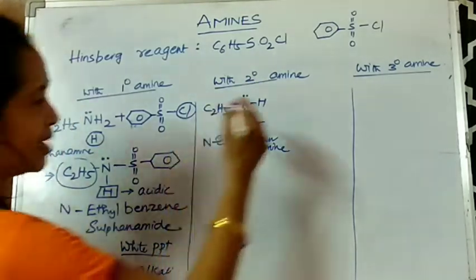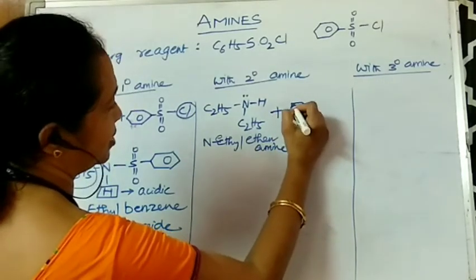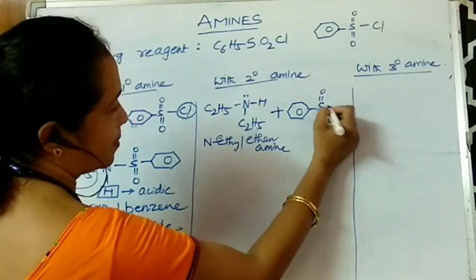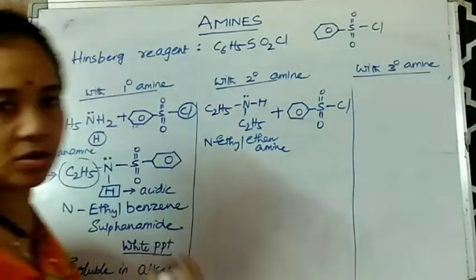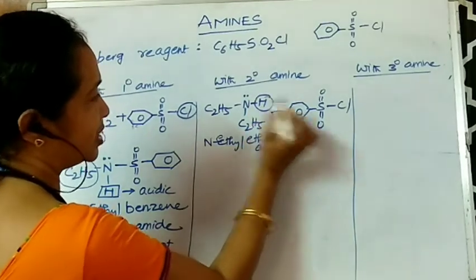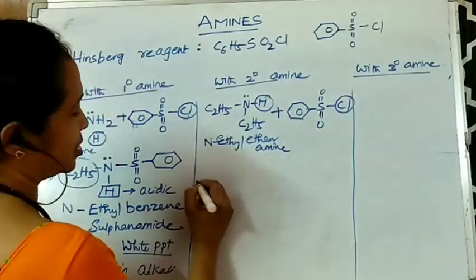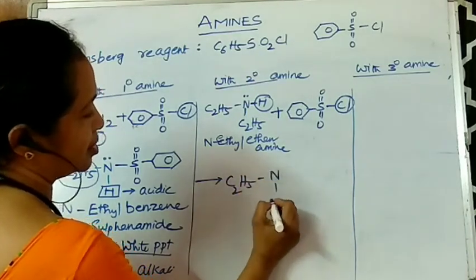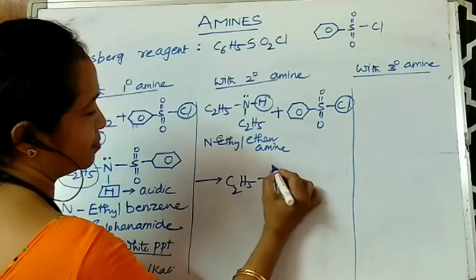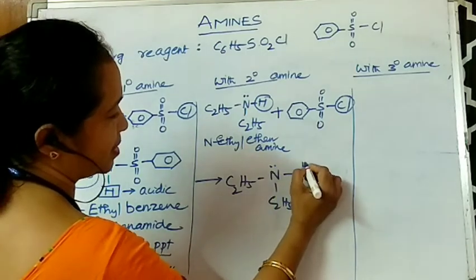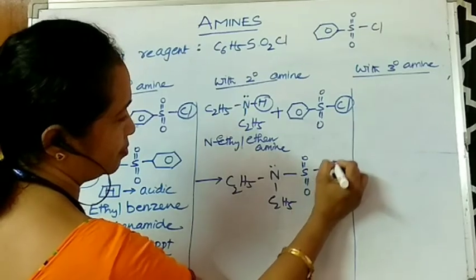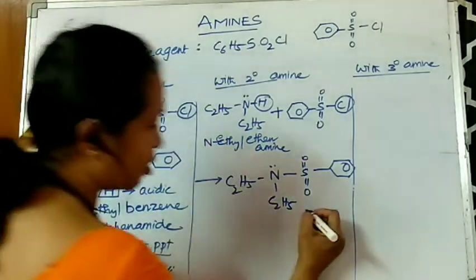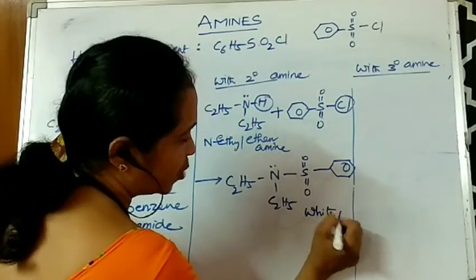This N-ethyl ethanamine is now made to react with, again, benzene sulfonyl chloride, S double bond O, Cl. In this case also, just like before, I'm removing this H and this Cl, right? So a compound is formed, C2H5, N, C2H5, yes, double bond O, double bond O. This is the structure of the compound. In this case, this is also a white PPT, white precipitate.